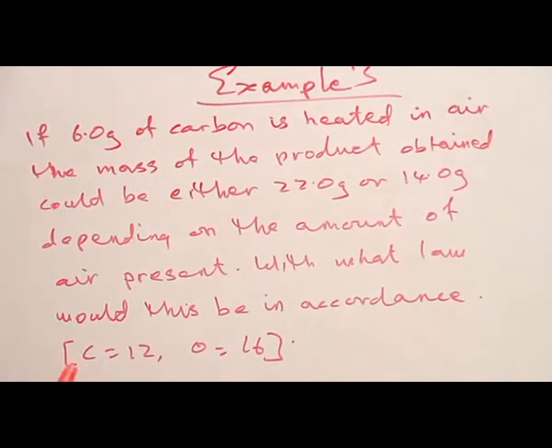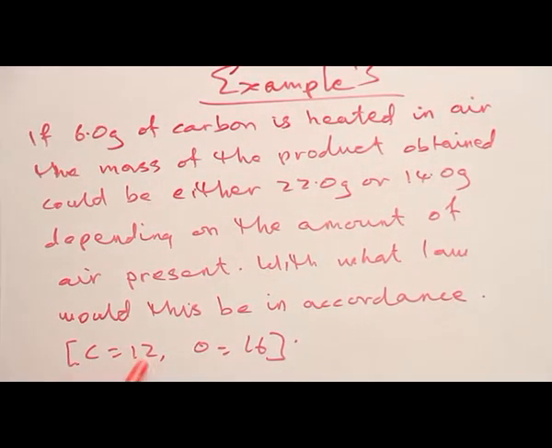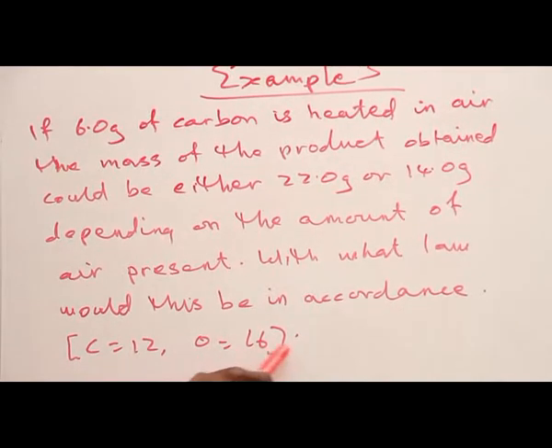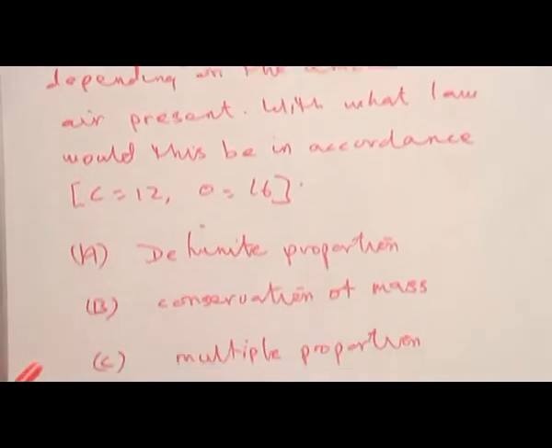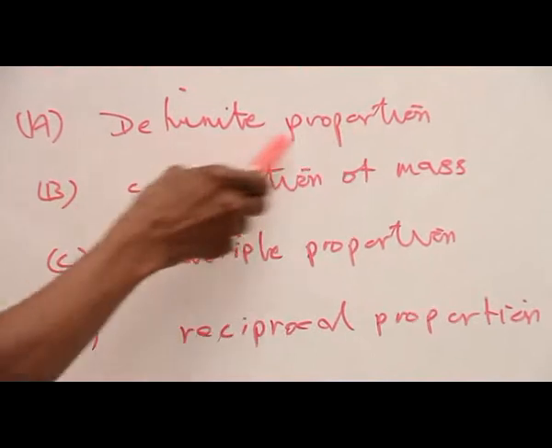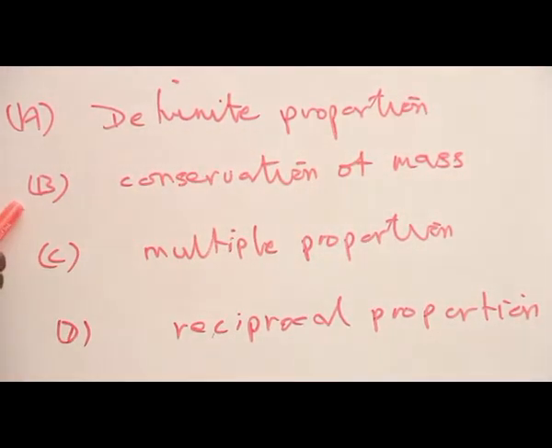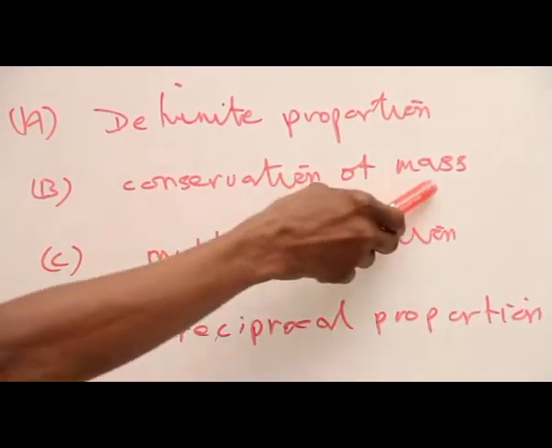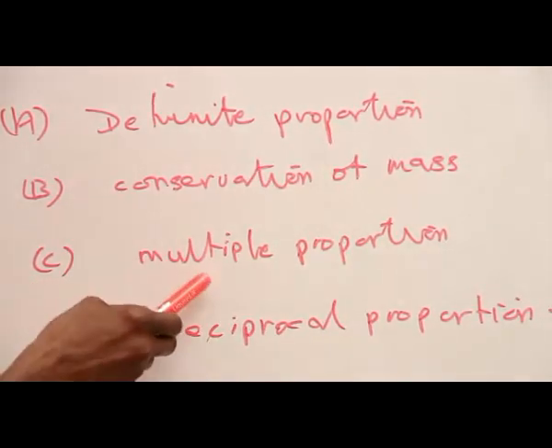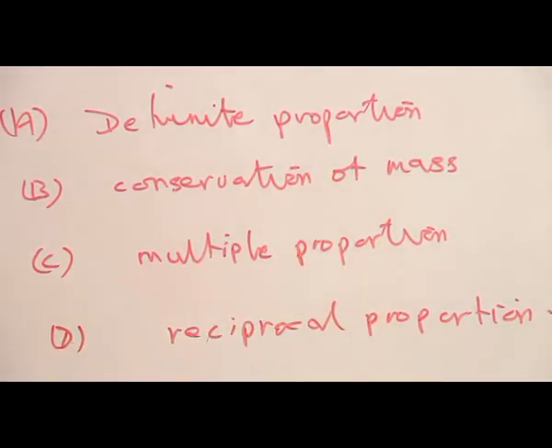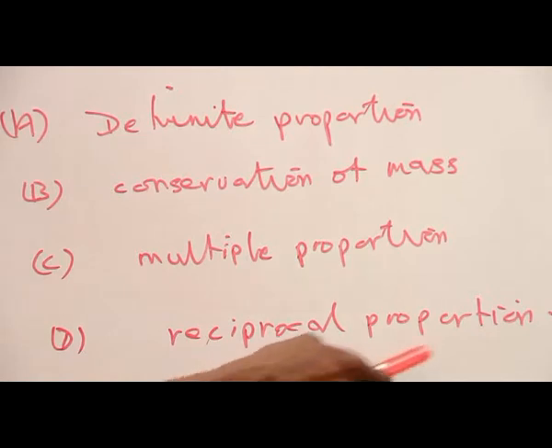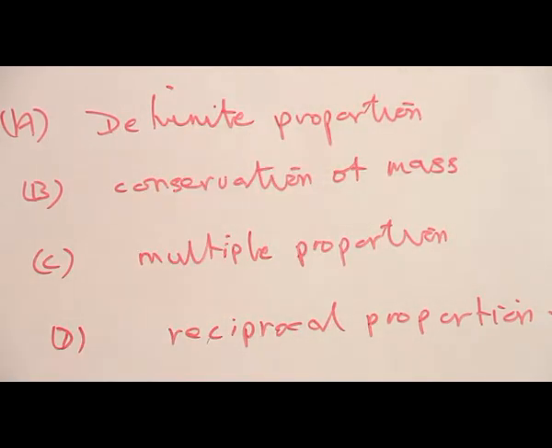Then we are given the relative atomic mass of carbon to be 12 and oxygen to be 16. Now the options are A, definite proportion, B, conservation of mass, C, multiple proportion, D, reciprocal proportion. Let's solve the problem so that we can come out with the correct option.